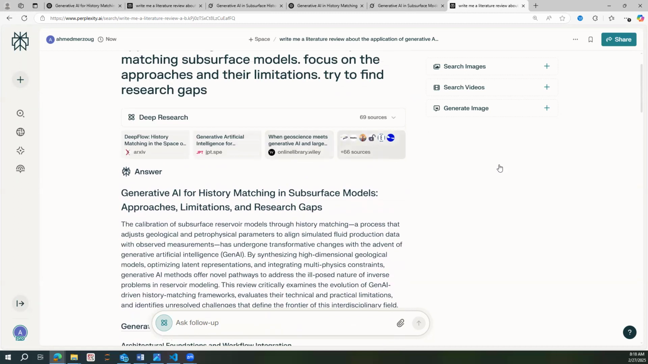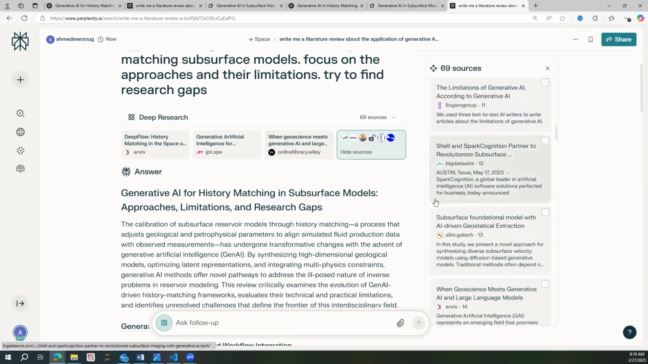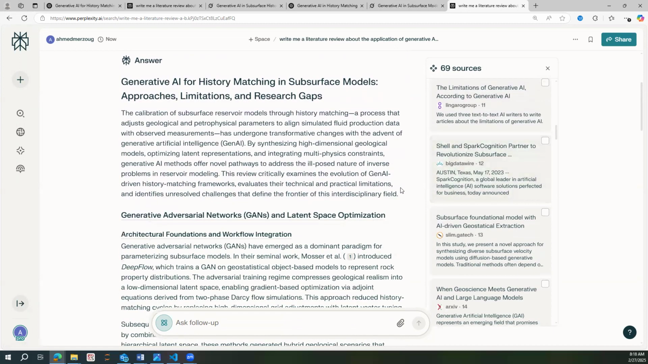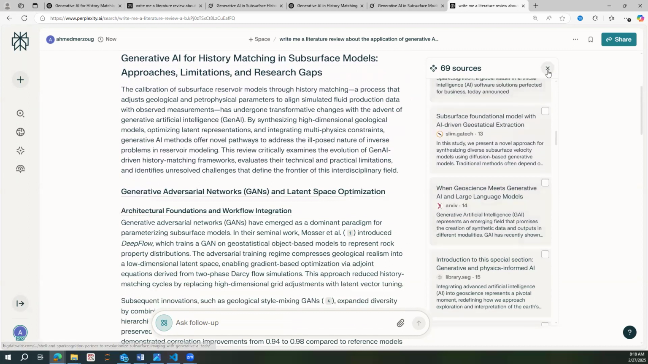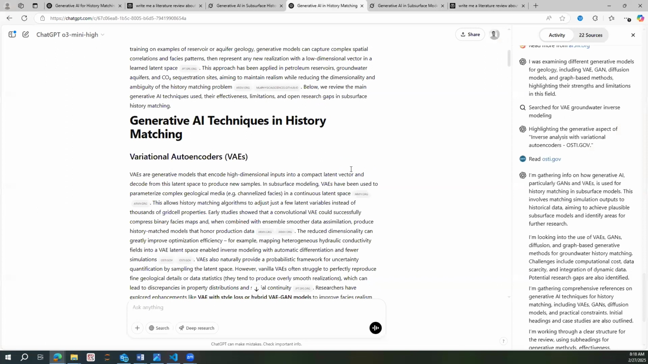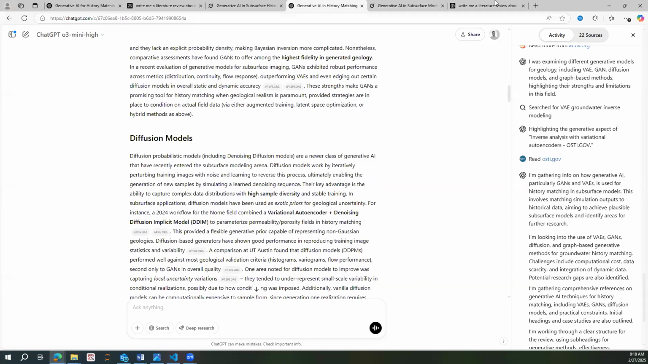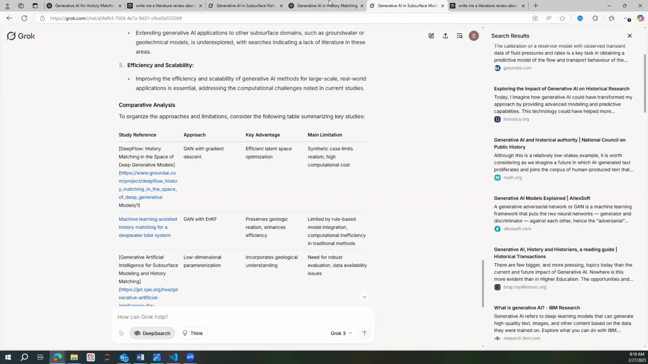However, it got really good references, and you can use those if you want to read and investigate what's happening there. This gives you a better idea. So how would I rank them? I would put deep research as the first one and the best, followed by Perplexity and then Grok.